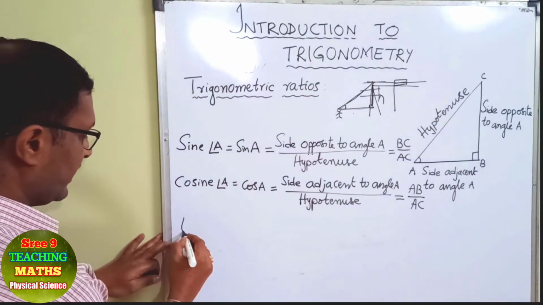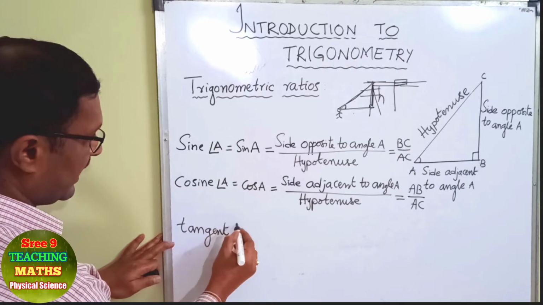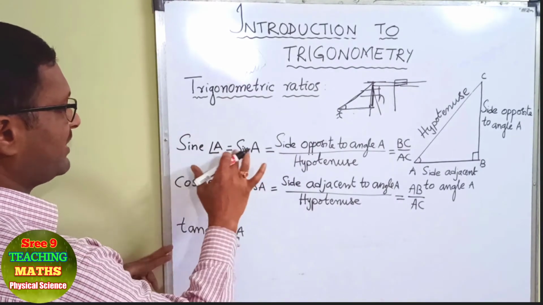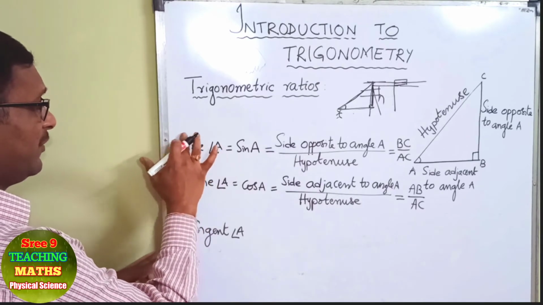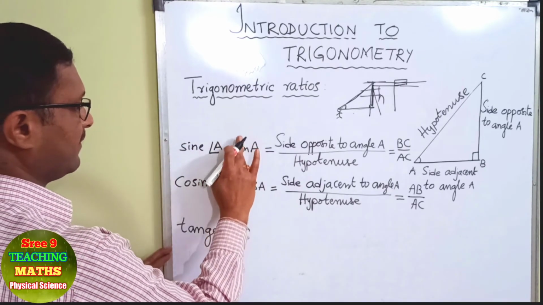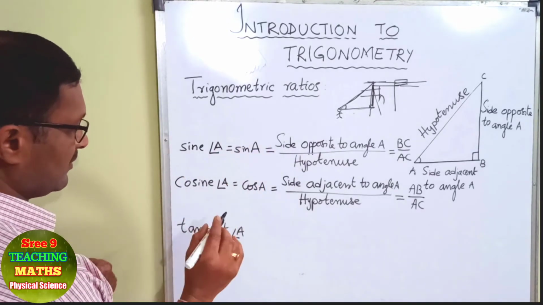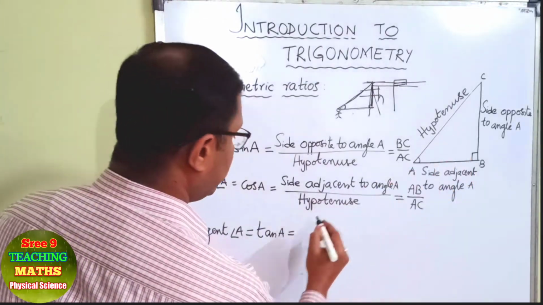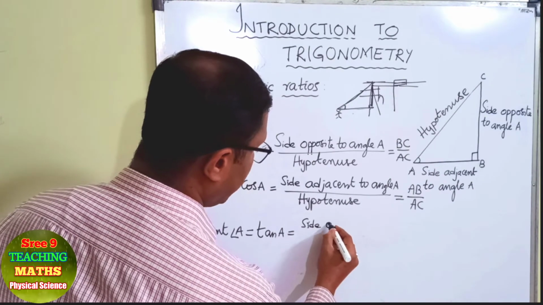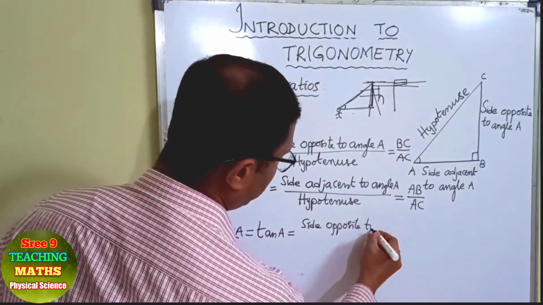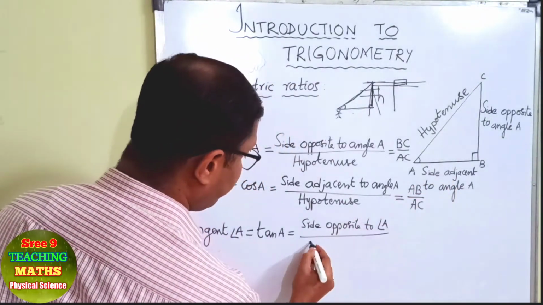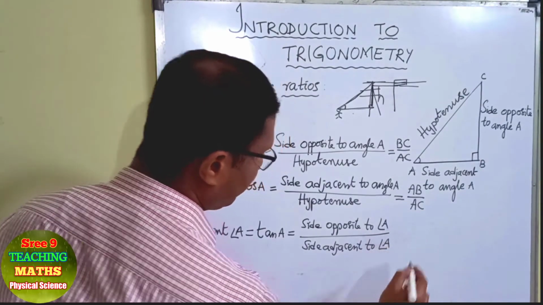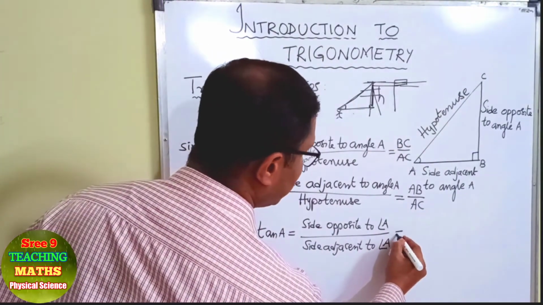And the third one is tangent of angle A. Don't think that this is a capital letter; I simply wrote it like this, but you can write it like this also. The abbreviation is tan A, which is equal to the side opposite to angle A by the side adjacent to angle A. And what are the names of the sides here?